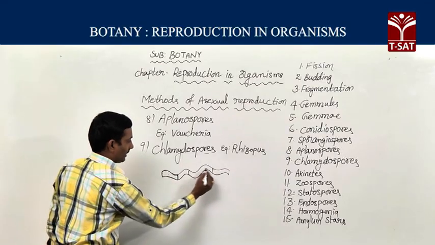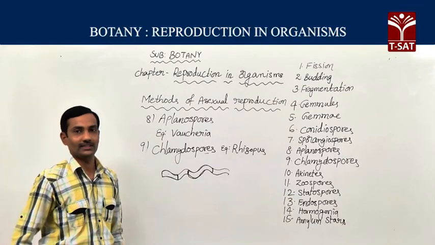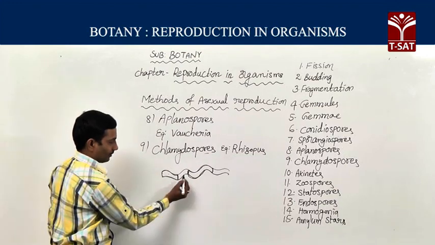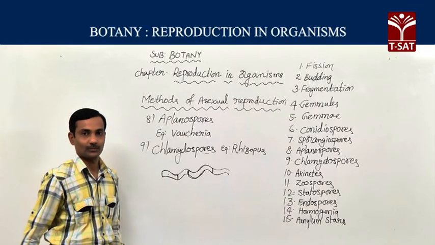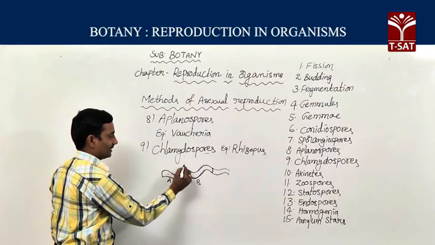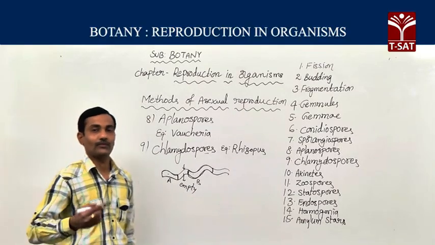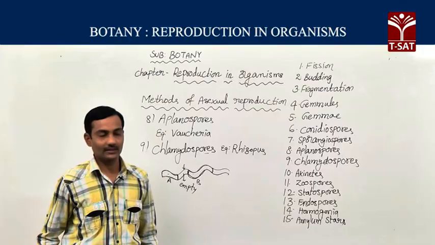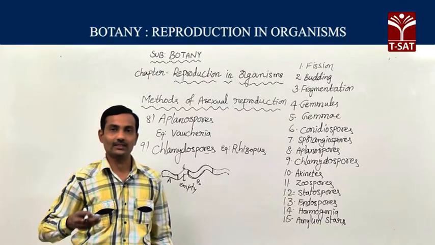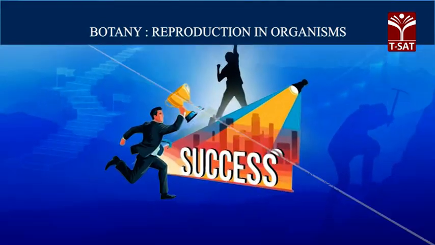It is a chlamydospore. Here also a chlamydospore is developing during unfavorable conditions. To tide over unfavorable conditions, only these chlamydospores are formed. So here a chlamydospore is formed, here also a chlamydospore is formed. Between these two chlamydospores, a cell is there. Usually this cell becomes empty. Whenever favorable conditions appear, these cells disintegrate and chlamydospores are liberated. These chlamydospores develop into the new individual organism.